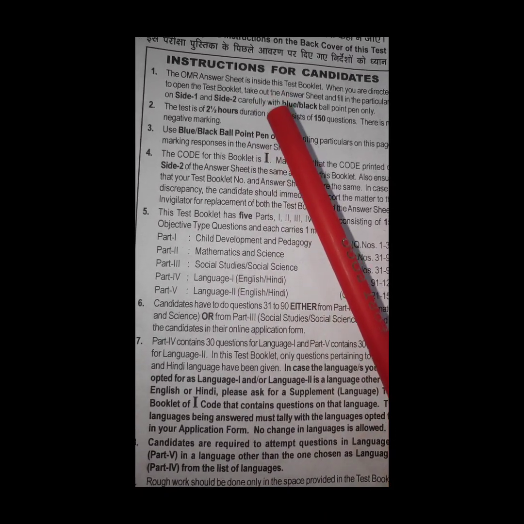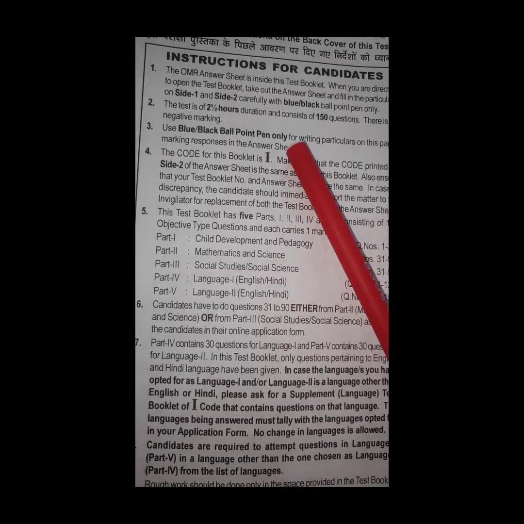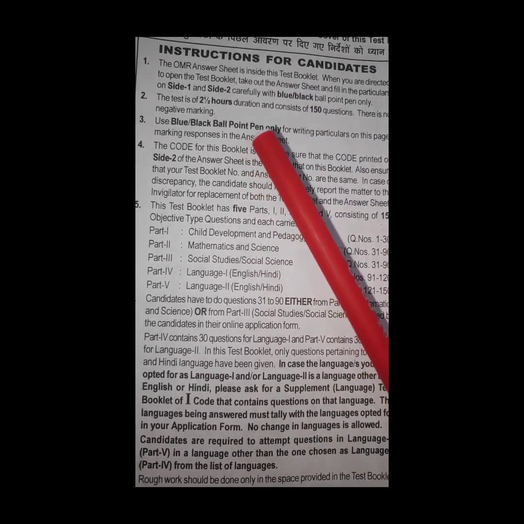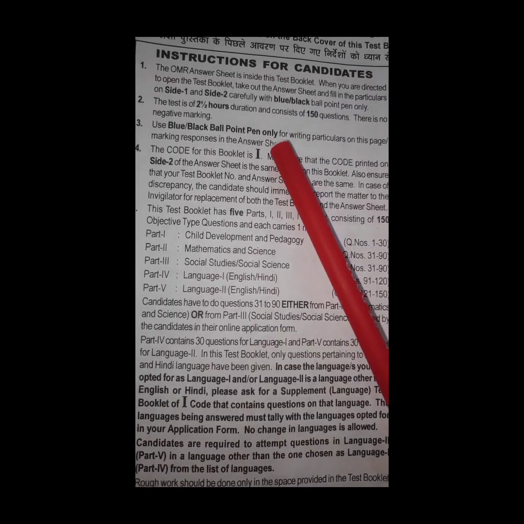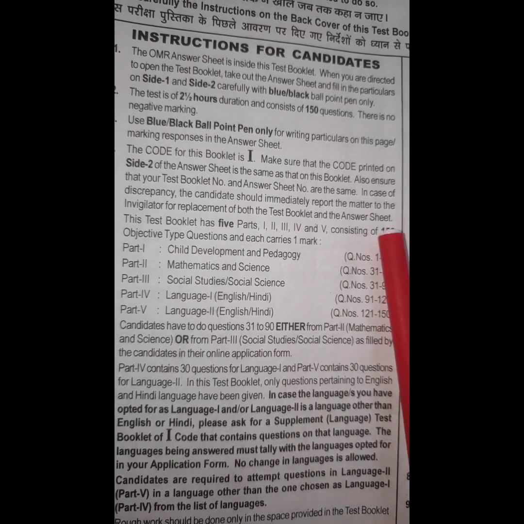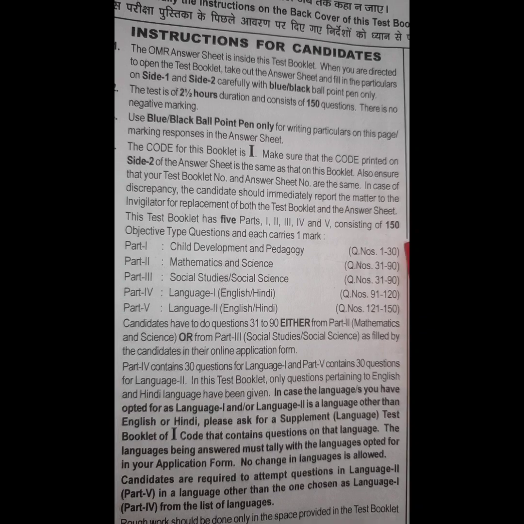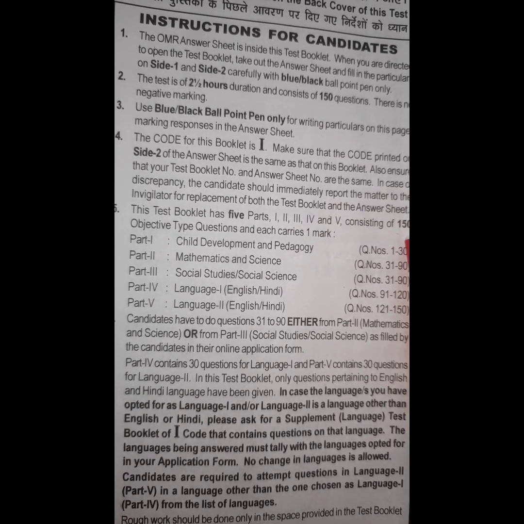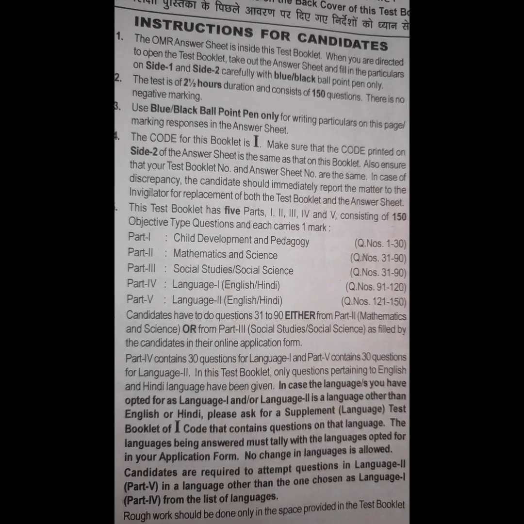If you are attempting for the first time, make sure you are monitoring the time, because many times the paper gets missed, and sometimes the paper is finished even before time. Make sure you give proper time to each answer. This booklet has 5 parts, first, second, third, fourth and fifth, consisting of 150 objective type questions, and each carries 1 mark. As I said, there will be multiple choice questions. Among 4 options you have to select one, and circle it in the OMR sheet.